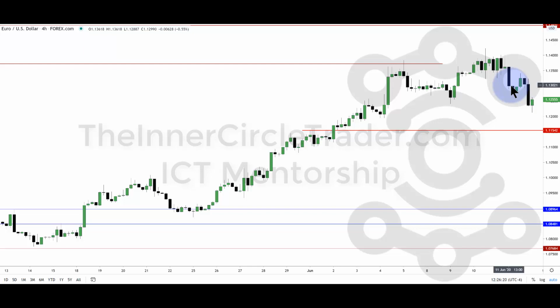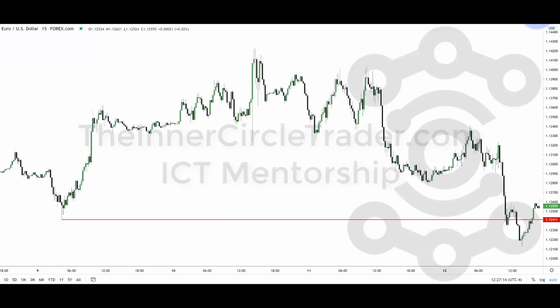Anyway, we're looking for the reasons for why it went down below this low here. So let's drop down into a 15-minute time frame, and I'll give you a little more detail about what took place in the euro and why we were right about it on Friday. All right, so here's the euro 15-minute time frame, and we're looking at the delivery of price that trades up into this candle right there, and we're going to draw that out.